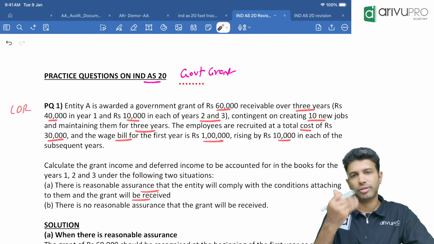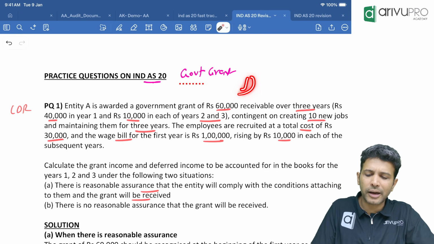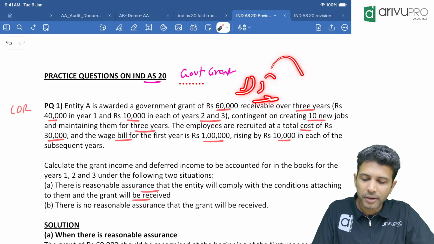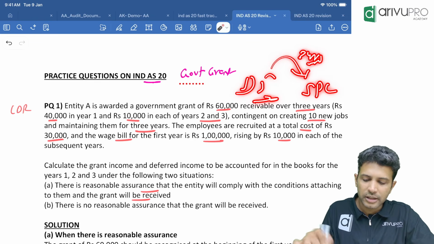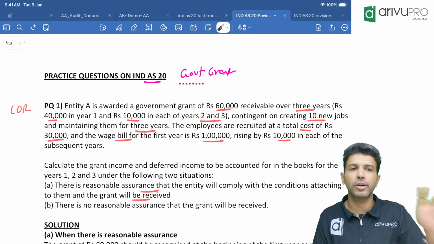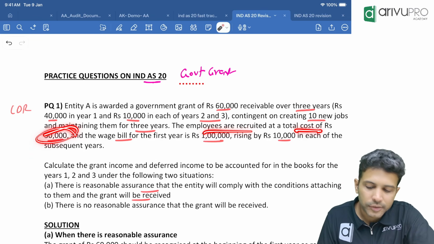But unconditional or conditional? How many years will the condition be there? 3 years. So if it's a conditional grant, it means the government grant you will temporarily park in deferred income, and from deferred income you will transfer to the statement of profit and loss over a period of 3 years in the ratio of employment cost that you incur. The employee is recruited at a total cost of 30,000.